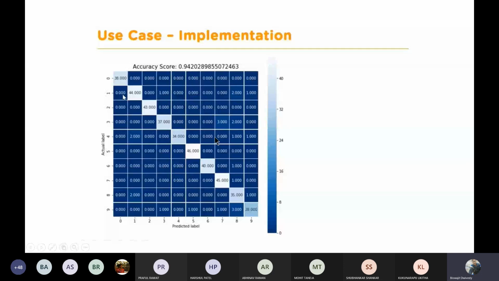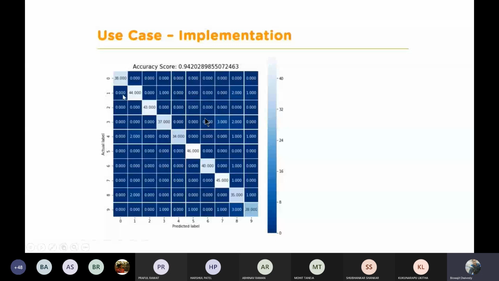So the main objective is to find out what values are present in your diagonal entries. If these values are very high and there are very few entries in the other cells, at that time you can say the accuracy of your algorithm is very high. There are direct commands in the scikit-learn library. You can directly plot this confusion matrix, and it will show you the things.